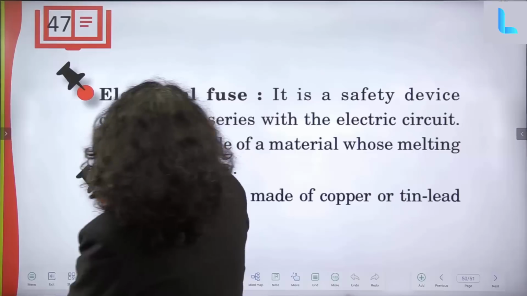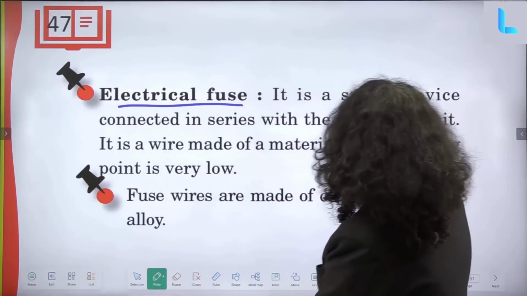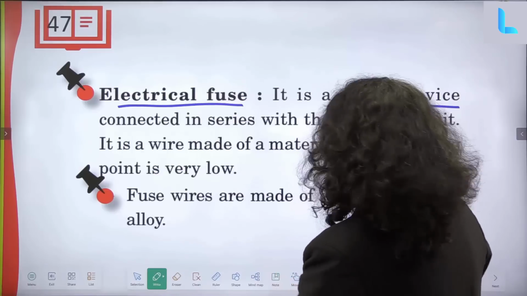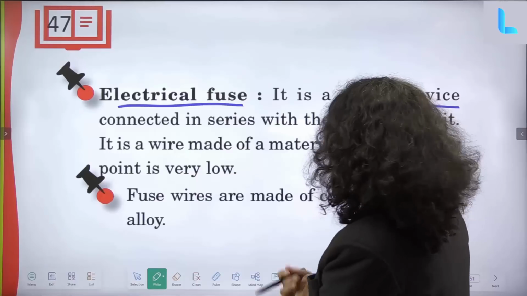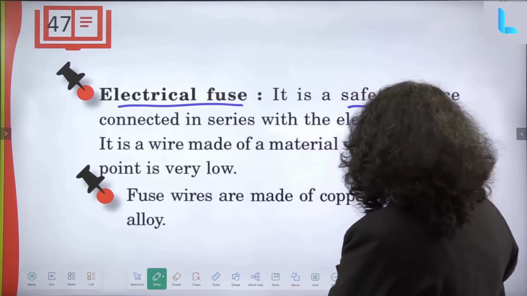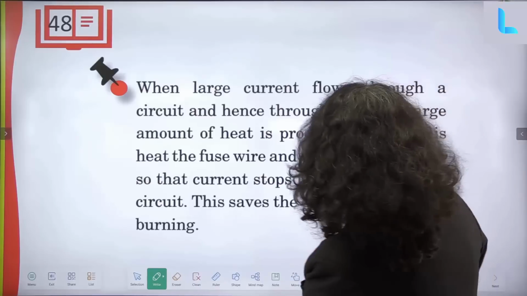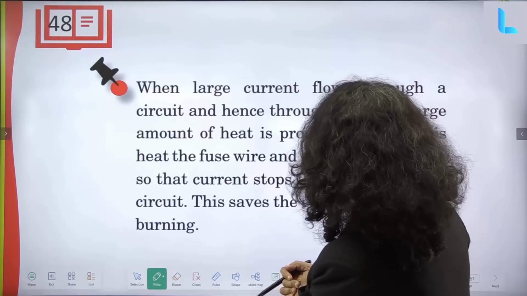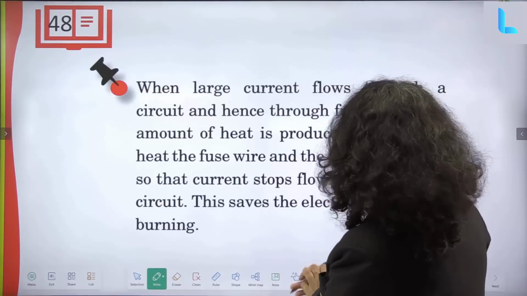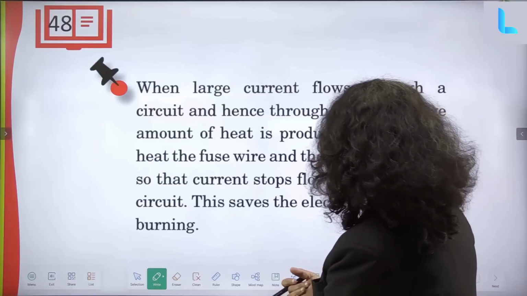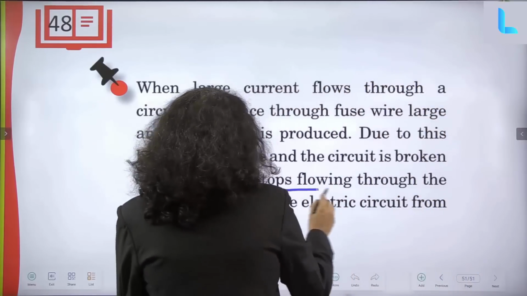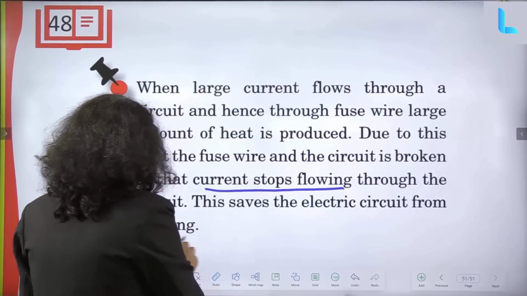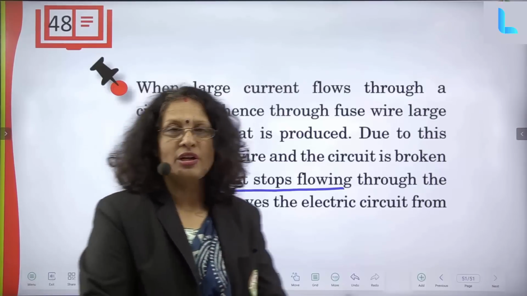Now the electrical fuse. It is a safety device which is connected in series with the electric circuit. It is a wire made of a material whose melting point is very low. Fuse wires are made of copper or tin-lead alloy. When a large current flows through the circuit, a large amount of heat is produced in the fuse wire. Due to this, the fuse wire melts and the circuit is broken, and current stops flowing. This saves the electric circuit from burning and electrical appliances from getting damaged.